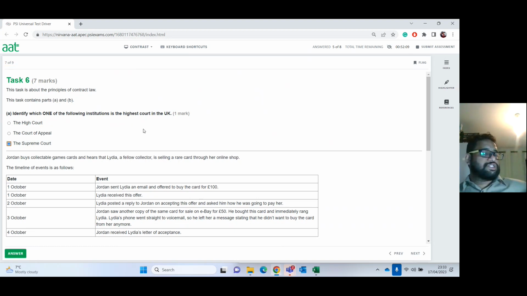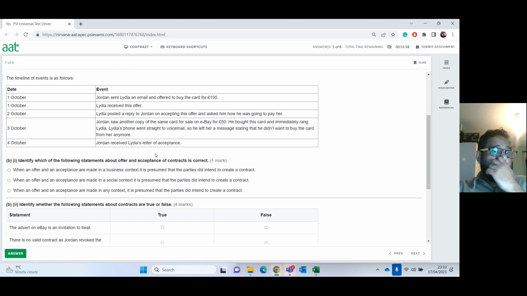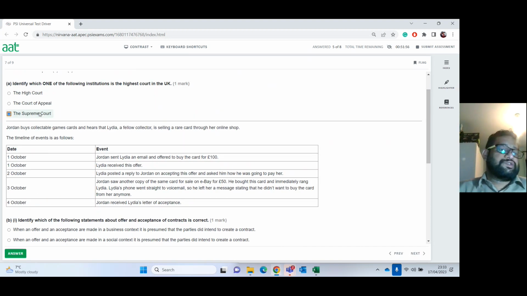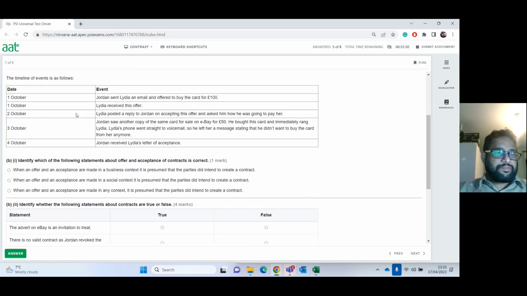You have a High Court and a Supreme Court. A Court of Appeal can be for any level. You can have a magistrates' court or whatever is there. There is also a Court of Appeal to accompany every decision making. But the highest institution is going to be the Supreme Court, and they'll have permanent judges who sit on a bench. There will be more than one judge available there.